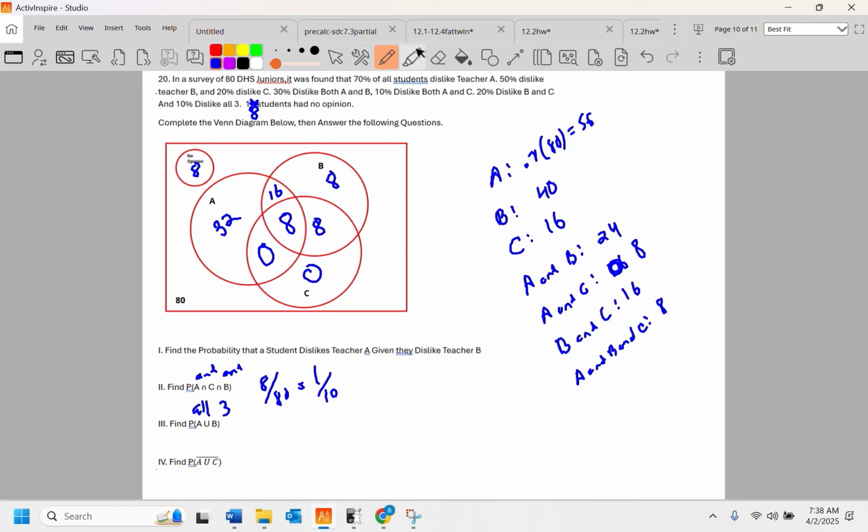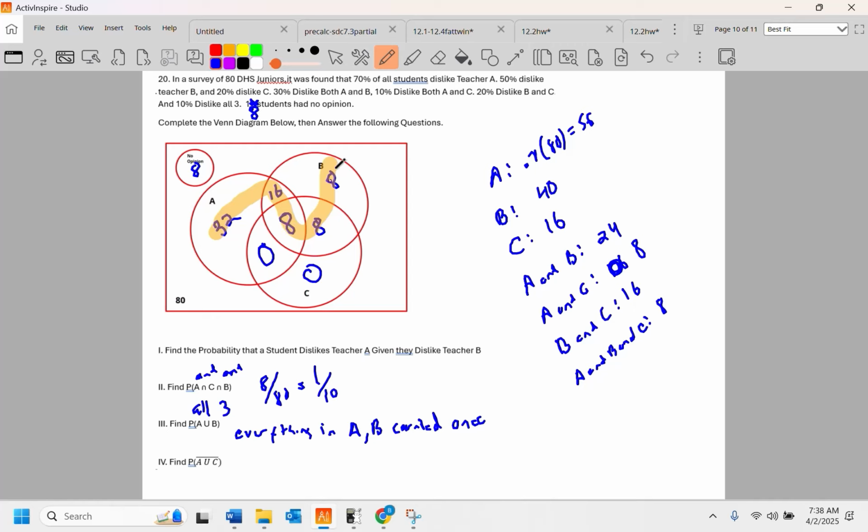A or B, the thing that I have screwed up, and I am heartily sorry for that, is going to be everything in A and B counted once. So 32 and 8 makes 40.